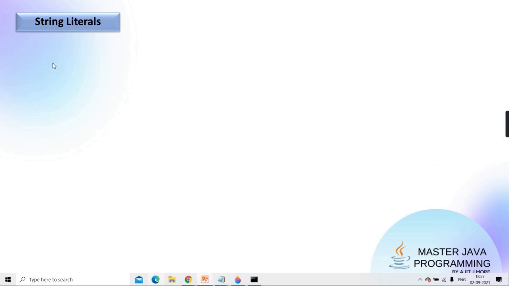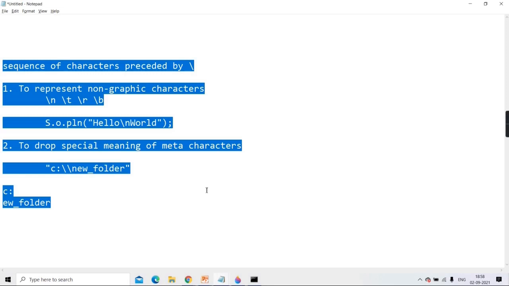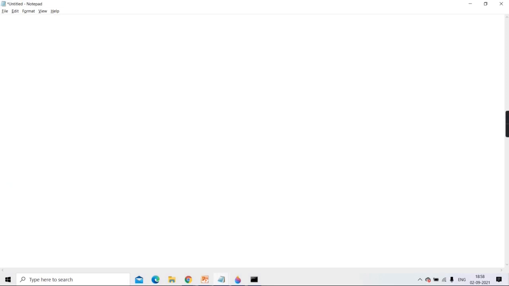Okay, moving on next, that is string literal. Now string literal means any sequence of characters enclosed in a pair of double quotes. Whatever sequence you want. So within that sequence, can some escape sequences come in Unicode form?